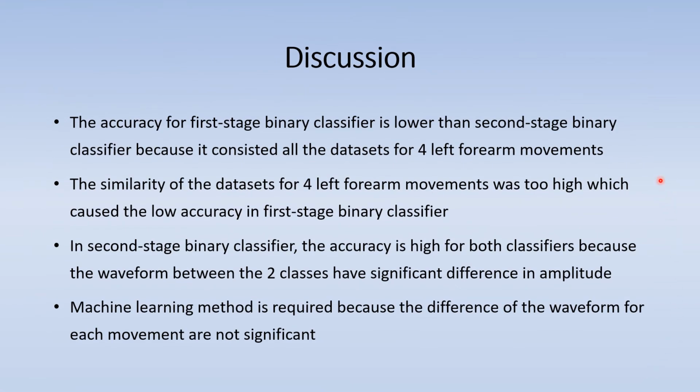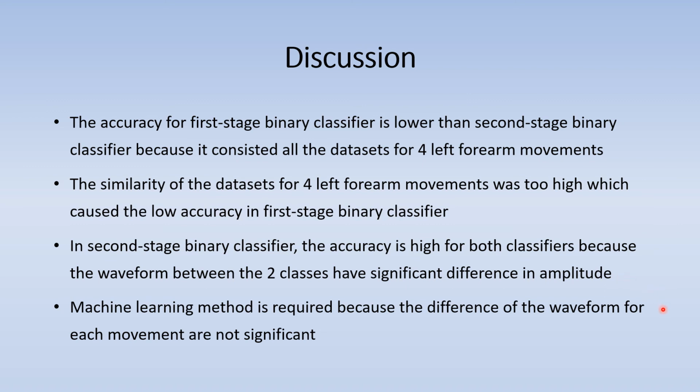In the discussion, the accuracy for the first stage binary classifier is lower than the second stage binary classifier because it consisted of all the datasets for 4 left forearm movements. The similarity of the datasets for 4 left forearm movements was too high, which caused the low accuracy in the first stage binary classifier. In the second stage binary classifier, the accuracy is high for both classifiers because the waveform between the two classes has significant difference in amplitude.